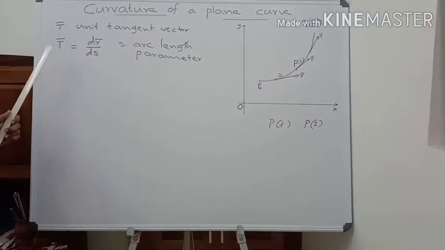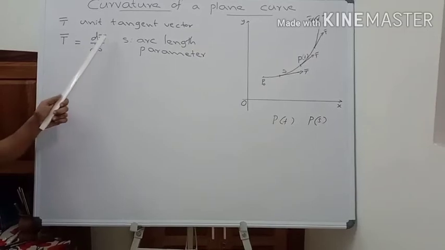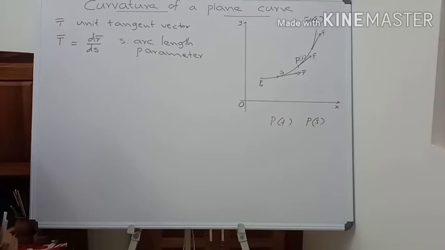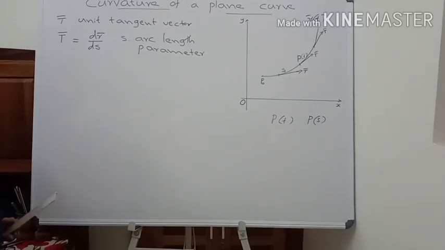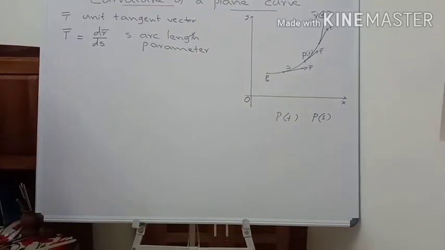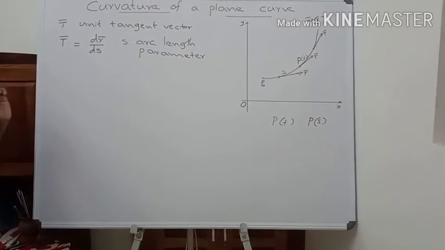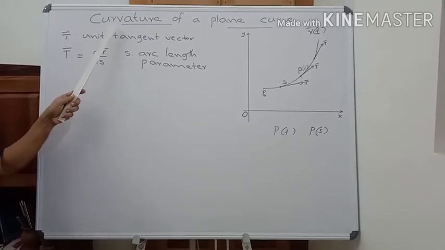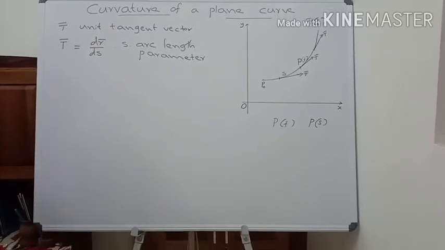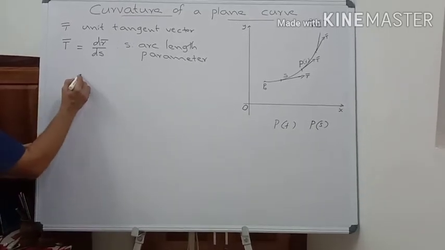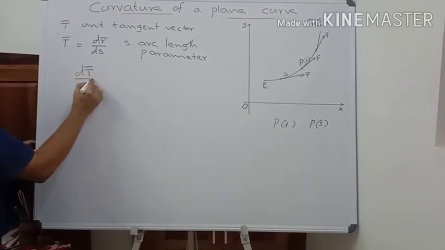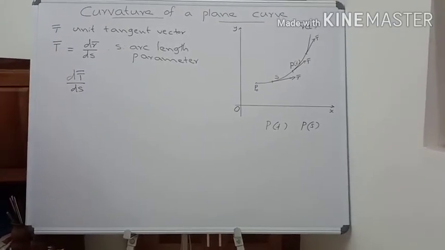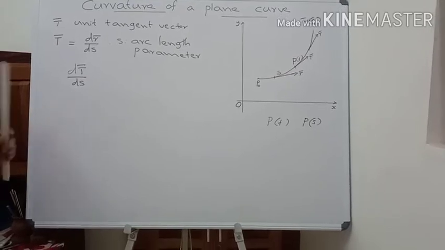Thus, unit tangent vector t bar equal to dr bar by ds, where s is the arc length parameter. Now, we go to a formula for curvature and also the definition. You consider the derivative dt bar by ds, the derivative of t bar with respect to the arc length parameter s.